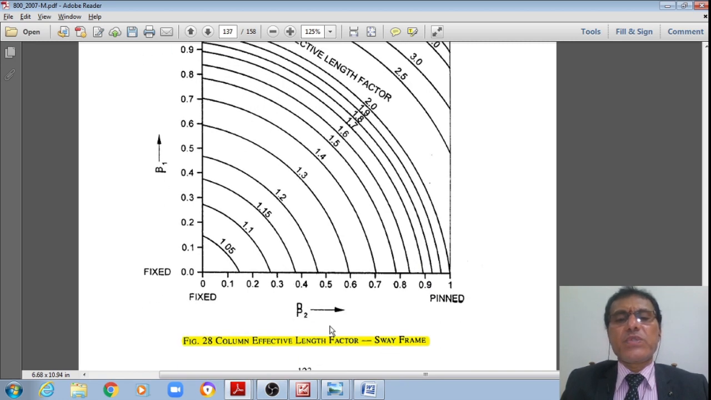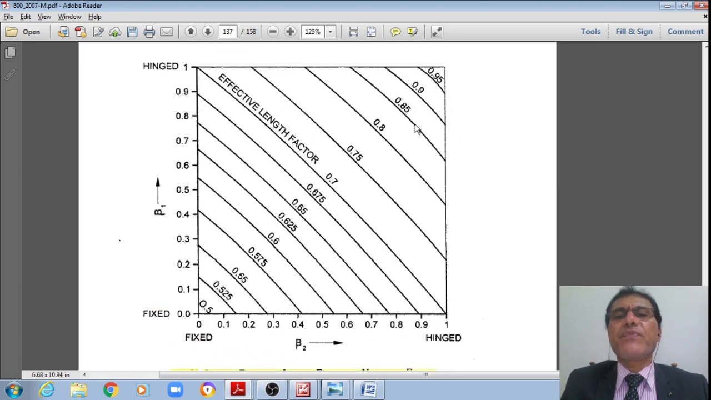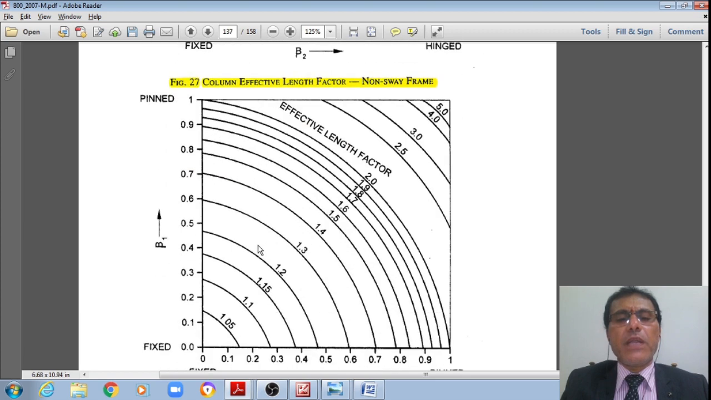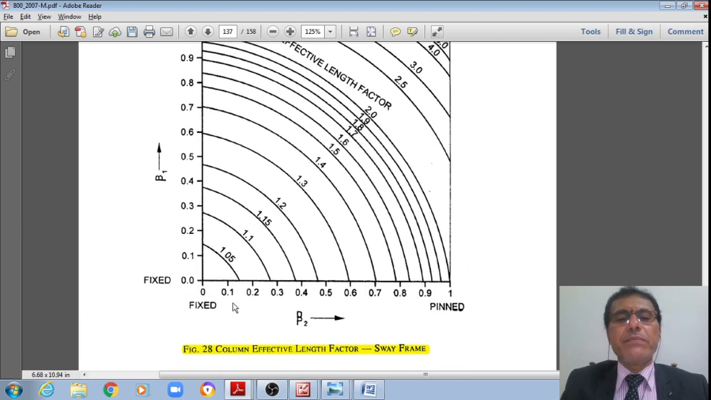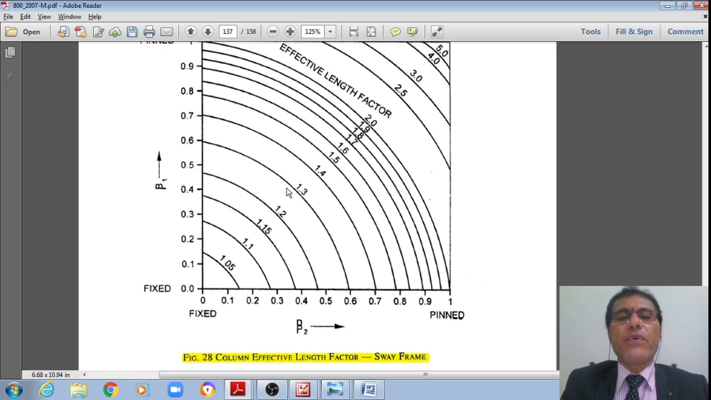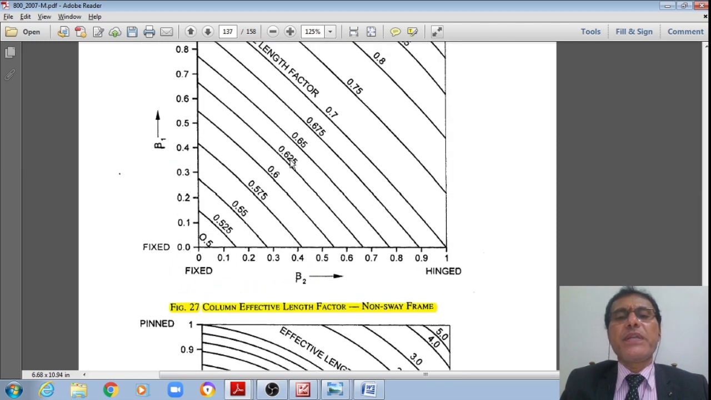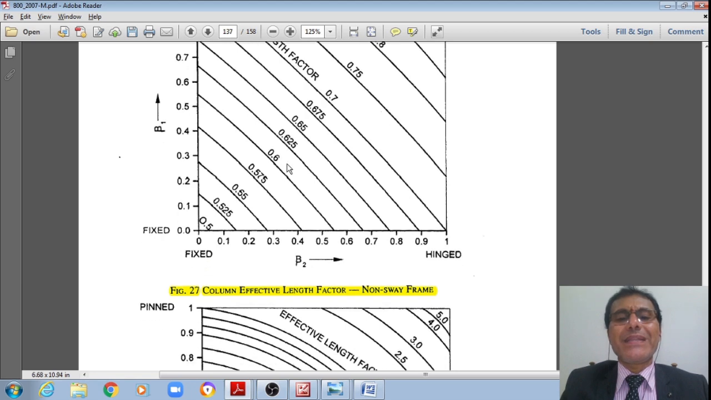Similarly, you can get it for the sway frames. Previously, the effective length factors varied from 0.5 to 0.95 to a maximum of 1. Whereas for sway frames, it is 1 to almost 5 or more. Here also, let's say 0.4 and 0.4 both meet approximately at 1.3. Therefore, the effective length factor for the sway frame is 1.3, whereas for a non-sway frame it is approximately 0.63. That is the difference, student.